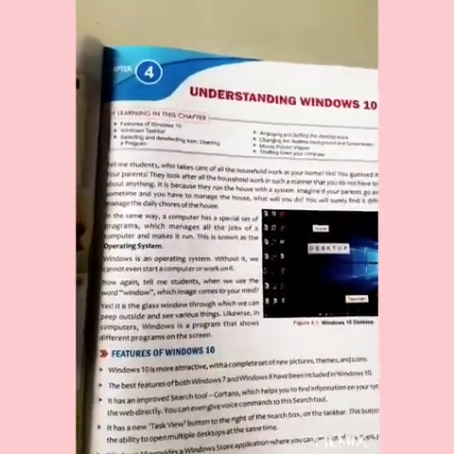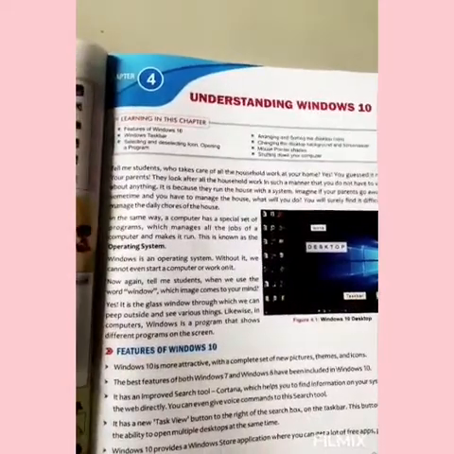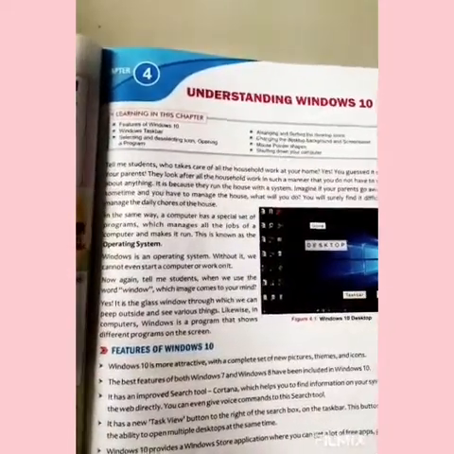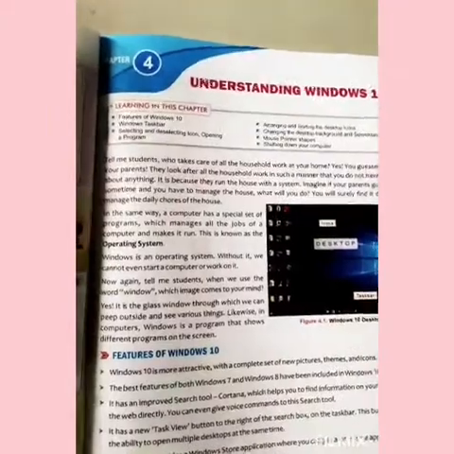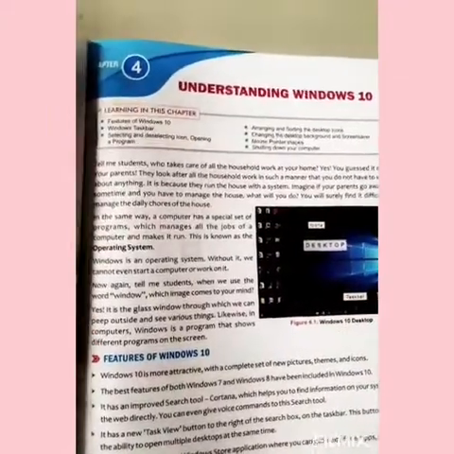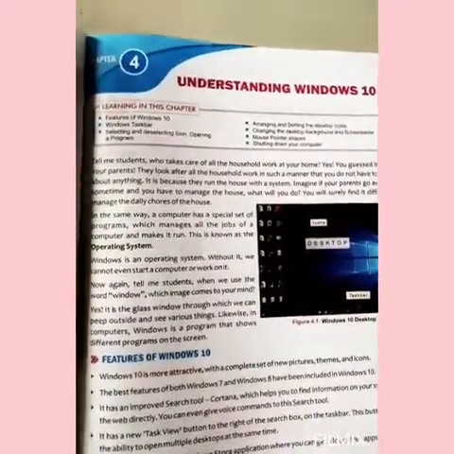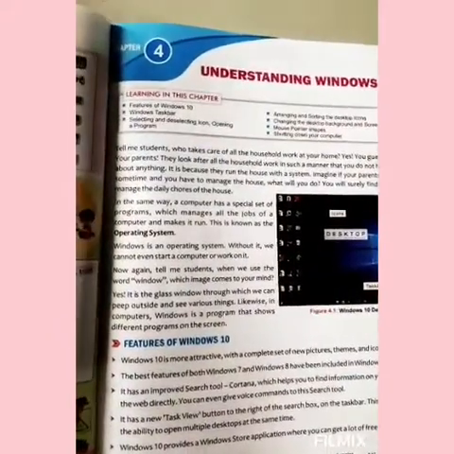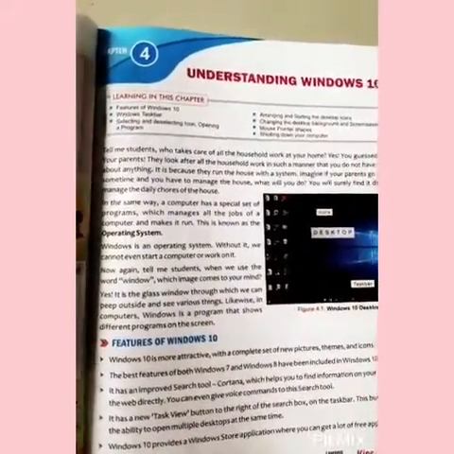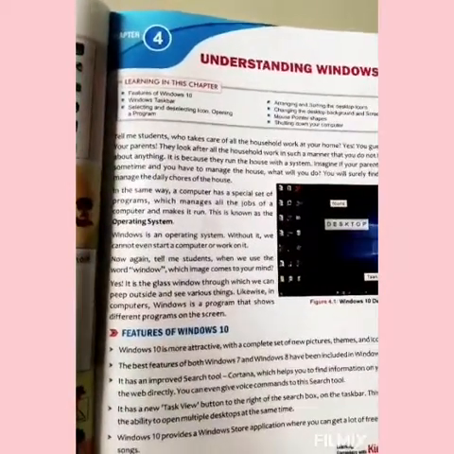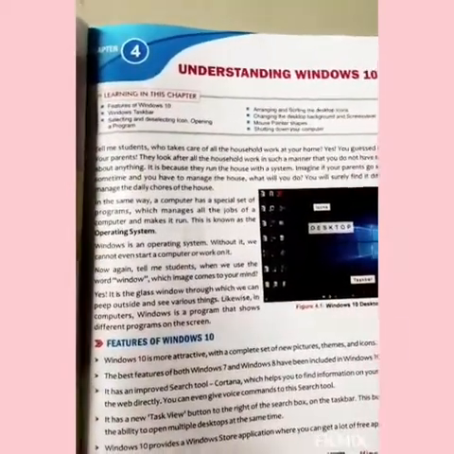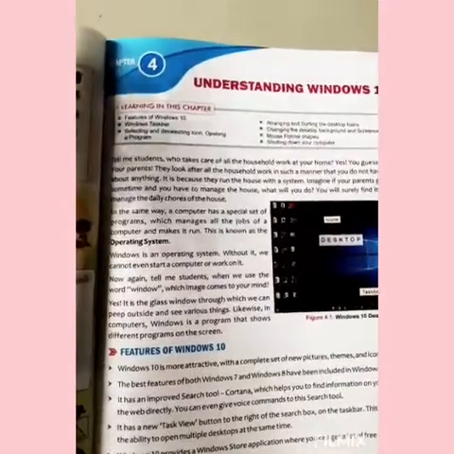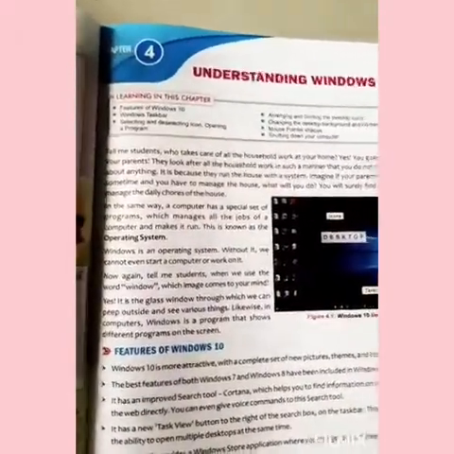Now again, tell me, students, when we use the word window, which thing comes to your mind? Yes, a glass window through which we can peep outside and see various things. Likewise, in a computer, Windows is a program that shows different programs on the screen.